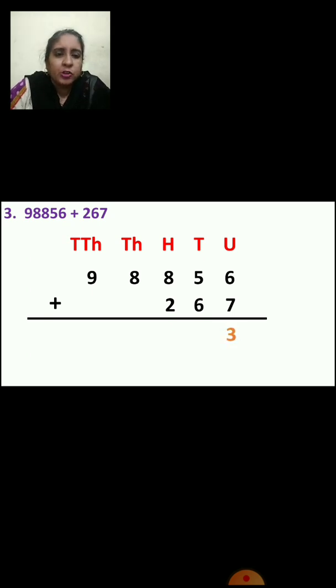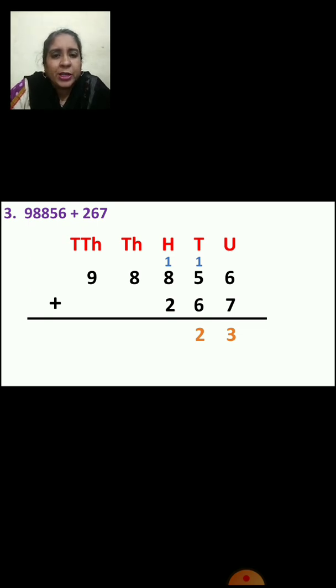13, right? So 3 will come down, and where will 1 go? Tens place. That is the next place. Now we will add 5 plus 1, 6, and 6 plus 6, 12. Very good. So 2 will come in tens place, and where will 1 go? To the next place, that is hundreds place, right?